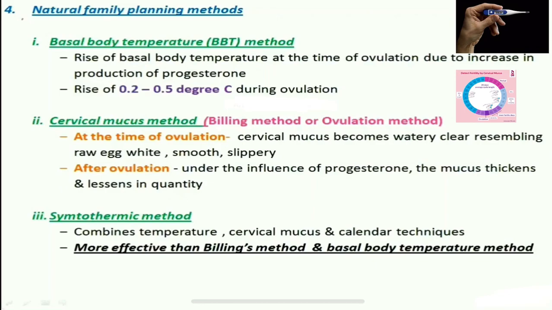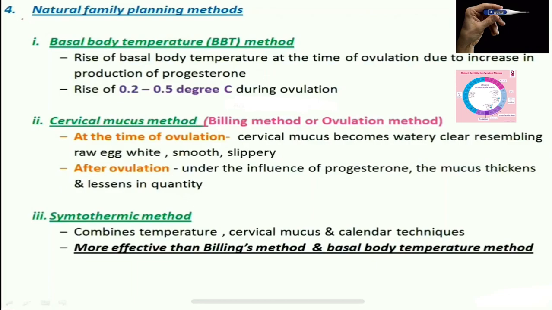So now you can see that before menarche, before the first menses occurs in a girl attaining puberty, there is no alteration in the temperature. Once she attains menarche and the menstrual cycle starts, on the day of ovulation there is a slight increase in temperature of 0.2 to 0.5 degrees Celsius. Also, during lactation, when there is no menstrual cycle in the initial months, there is no ovulation occurring. The body temperature does not rise even during lactation.